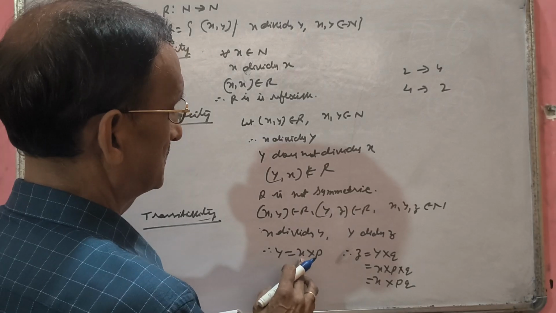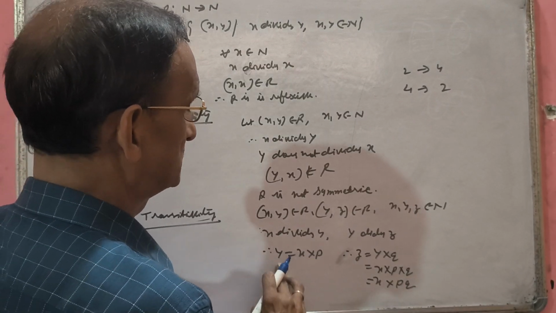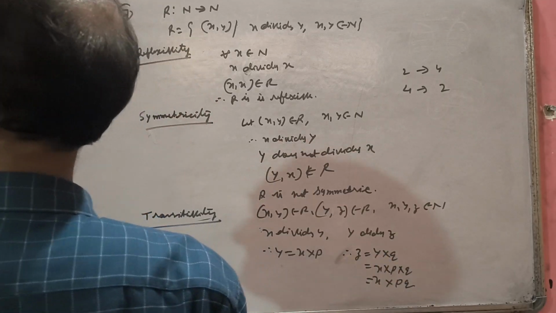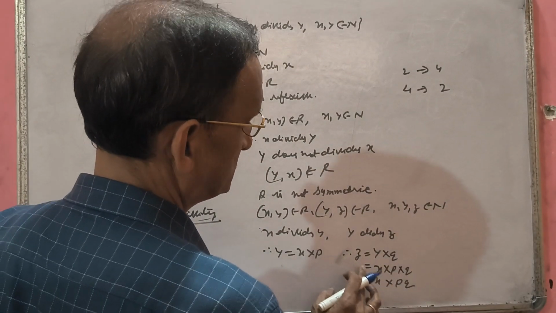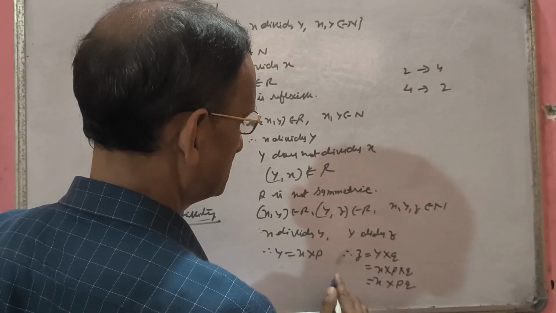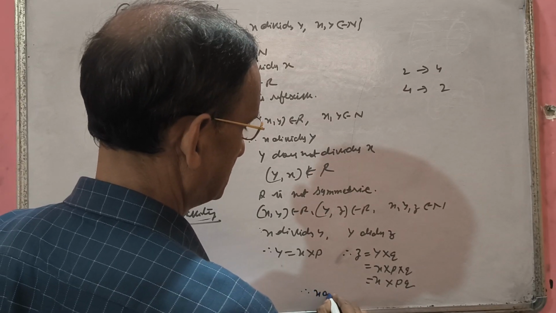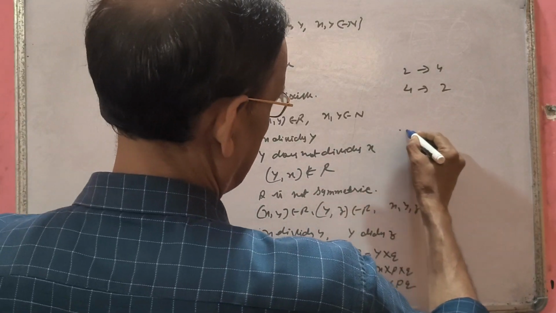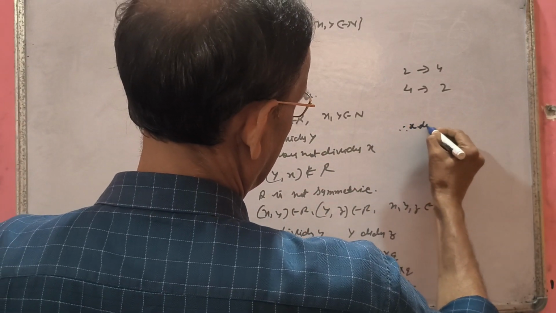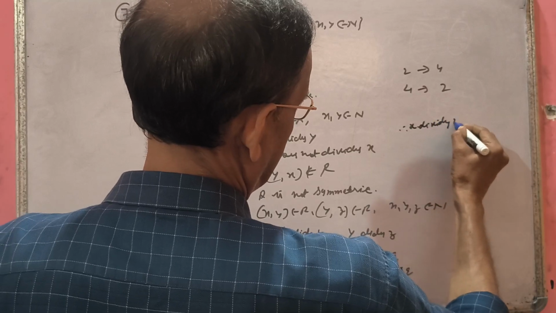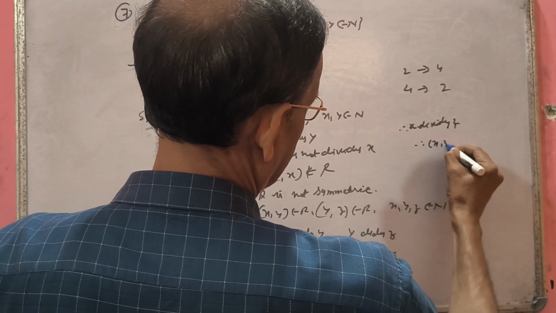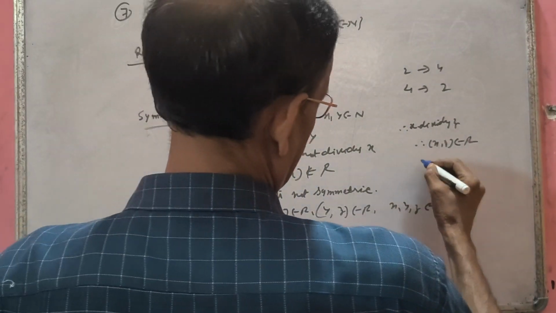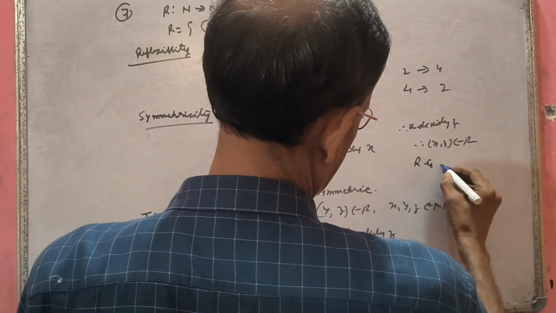Therefore, x divides z. Therefore, (x, z) belongs to R according to the condition given. Therefore, R is transitive.